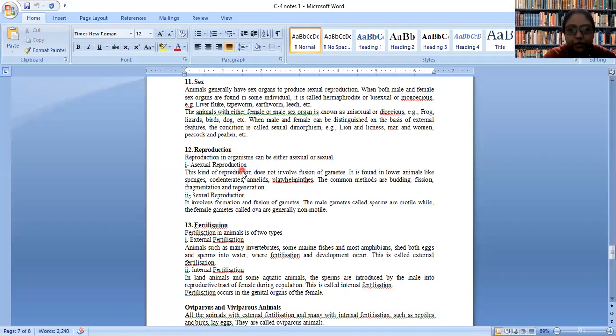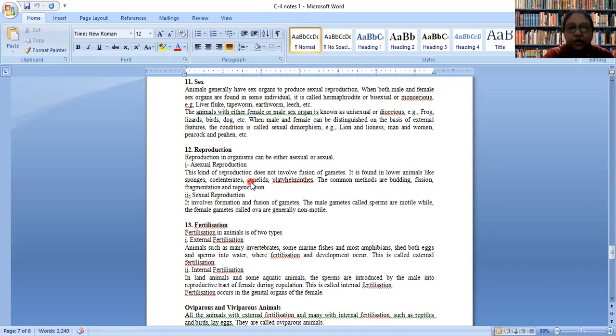Okay, so in asexual reproduction, there is no fusion of gametes, from a body part or from a specialized structure. There can be budding, there can be fragmentation, fission, regeneration. You studied about them in grade 10.